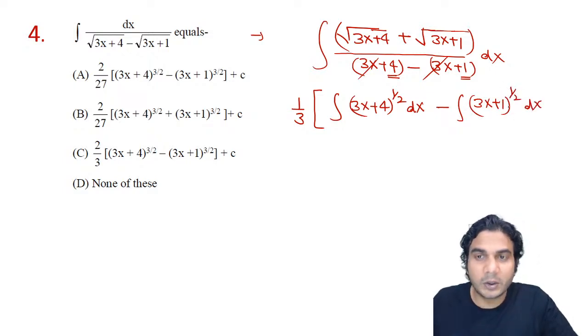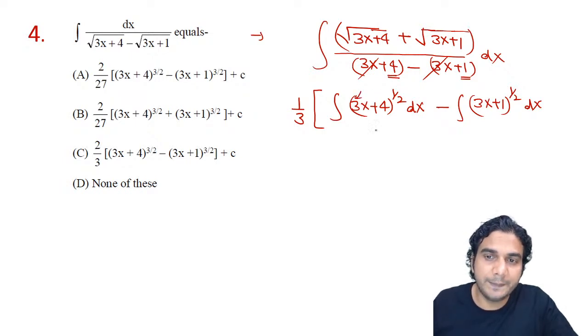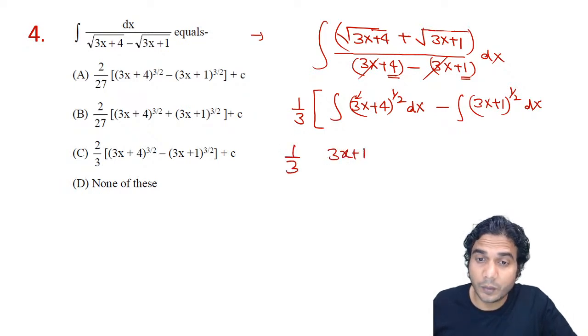So now you need to apply the formula of x raised to n, only the x is replaced by ax plus b. As I told you, just apply the same formula. In place of x, it will be ax plus b in the final result, and the whole thing should be divided by a only, all right? In this case, a is 3. So the answer of the first one will be 3x plus 4 raised to 1 by 2 plus 1, which is 3 by 2, divided by 3 by 2, which you can write as 2 by 3, all right? And minus of, and also you need to divide by this 3 also, right?